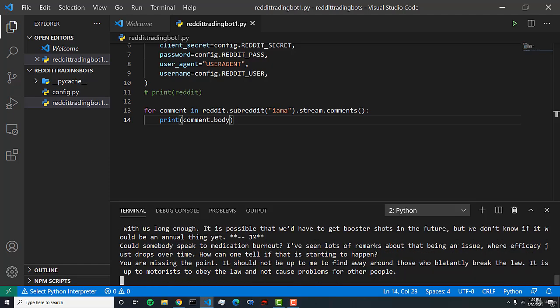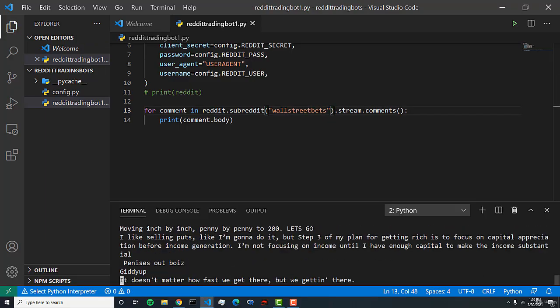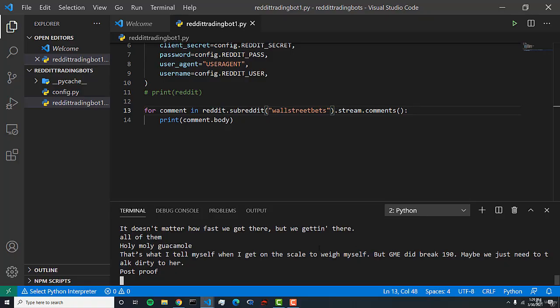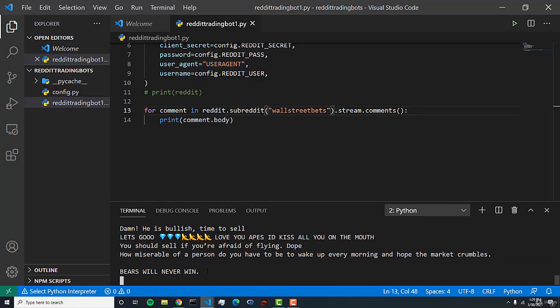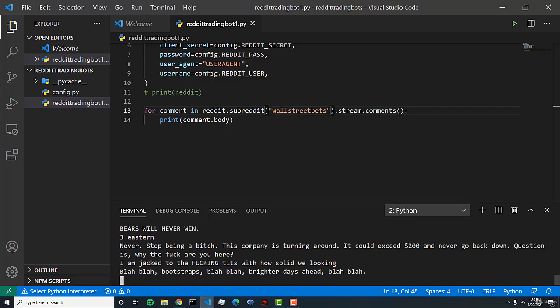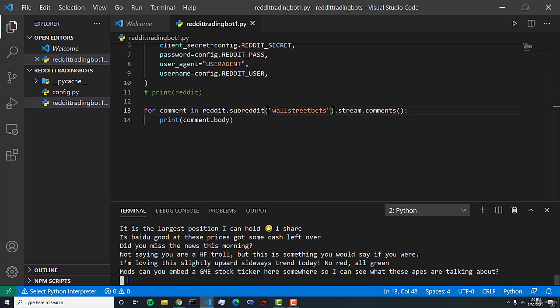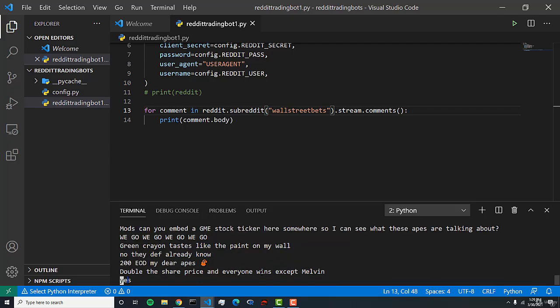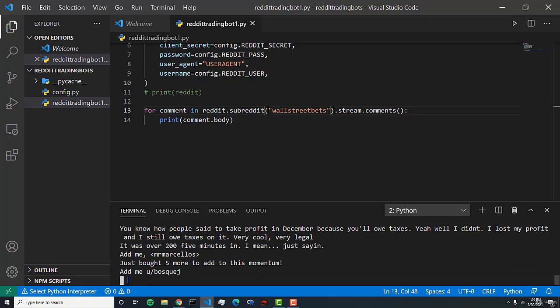And so here we are getting the most recent points of data, but it doesn't seem like this is a too active community. So let's do Wall Street Bets. Okay, Wall Street Bets. And this is a much more active community with 10 million followers, so that's very cool. So here you'll see that we continuously get the most recent Reddit post comments, and so that's very cool. And you can see the memes are starting to come in. The memes are overflowing my command prompt, which is really cool. But the next step is to apply sentiment analysis on this.